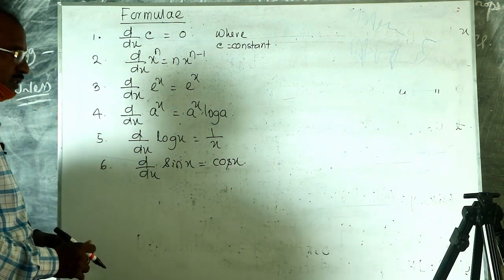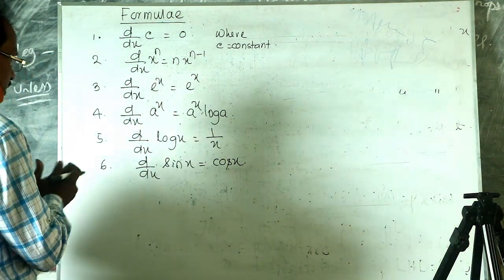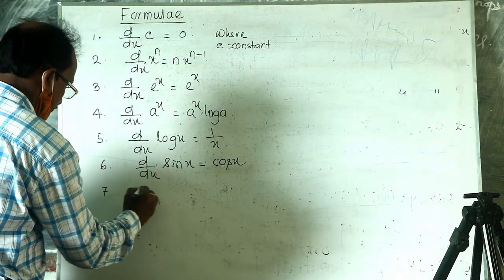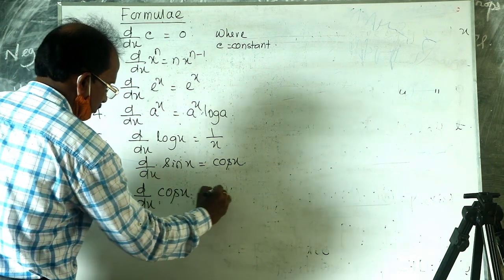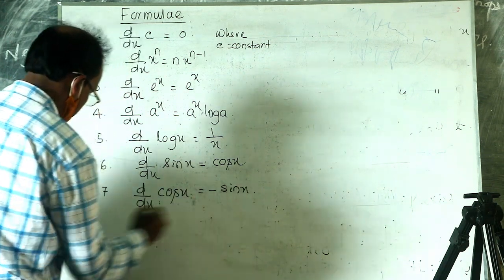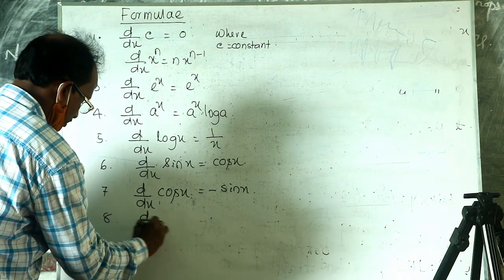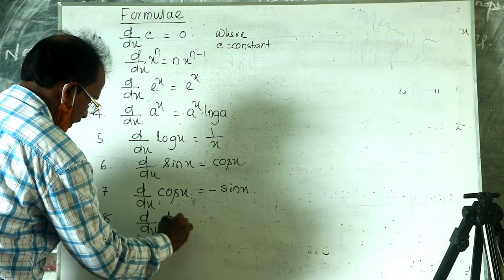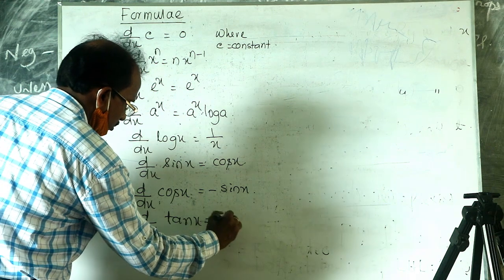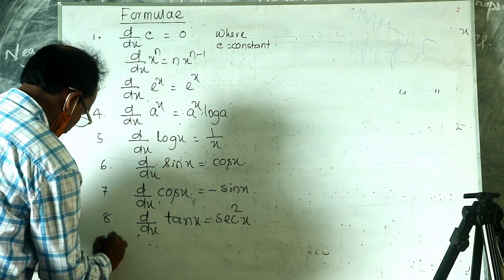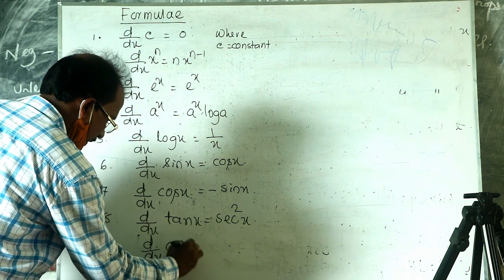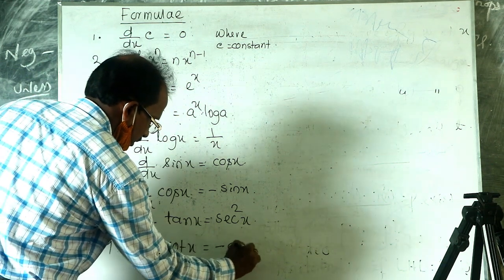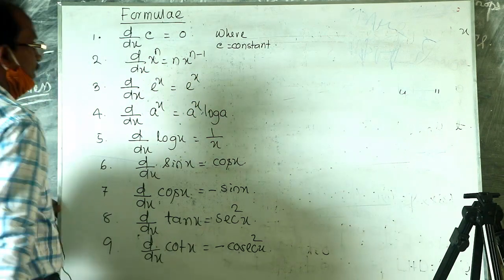For the trigonometric functions, derivative of cos x is equal to minus sin x. Derivative of tan x is equal to sec square x. Derivative of cot x is equal to minus cosec square x.